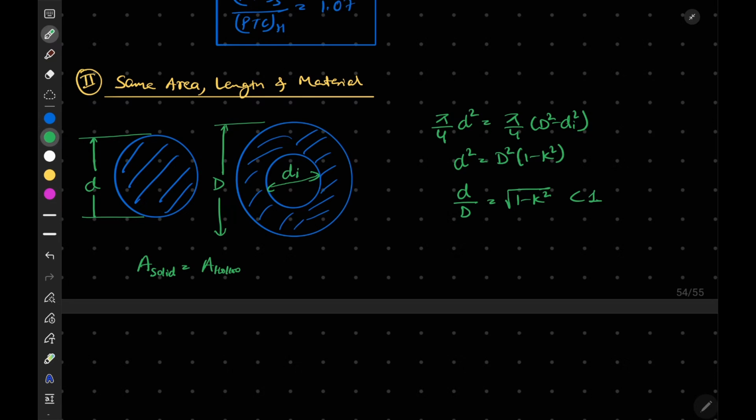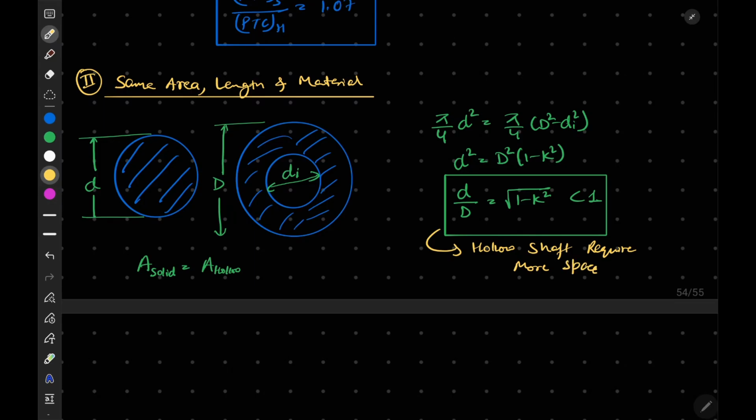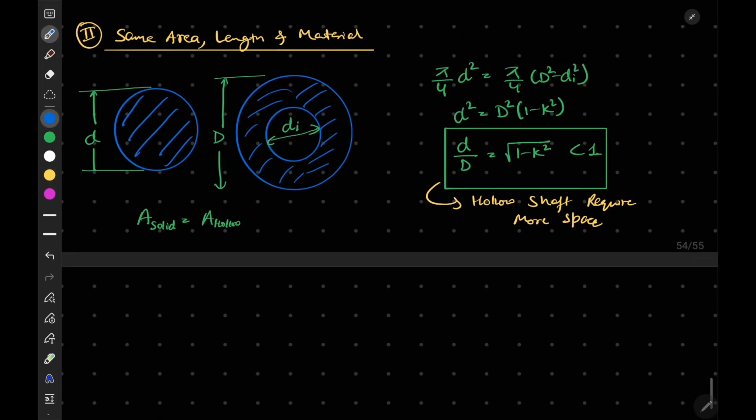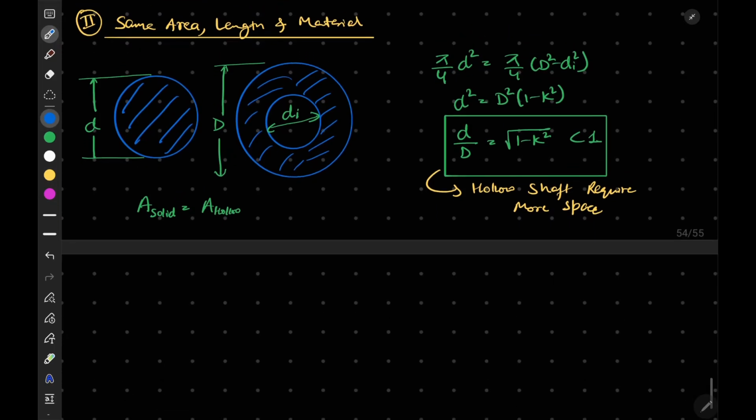This you can also get from this, okay. And from there we can say that it has a disadvantage, and that is that hollow shafts require more space, okay. Now if I talk about the power transmission capacity, so let's write PTC for solid upon PTC for hollow